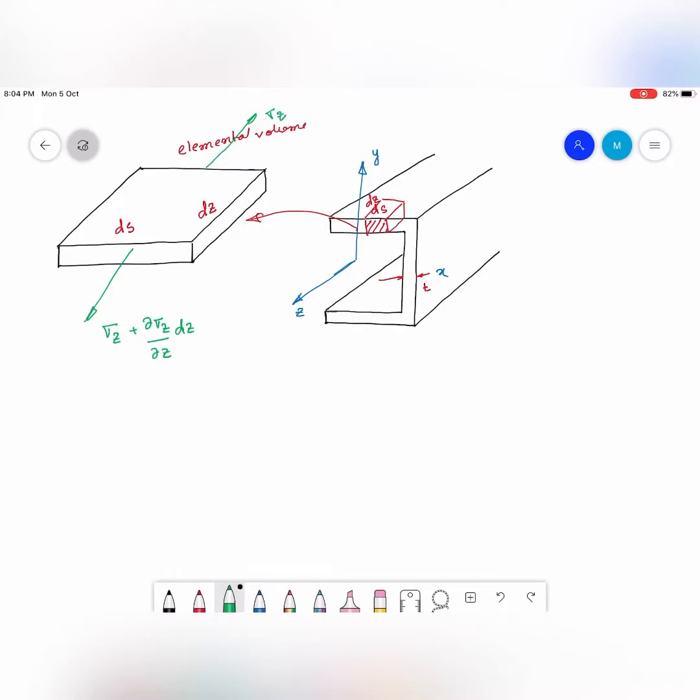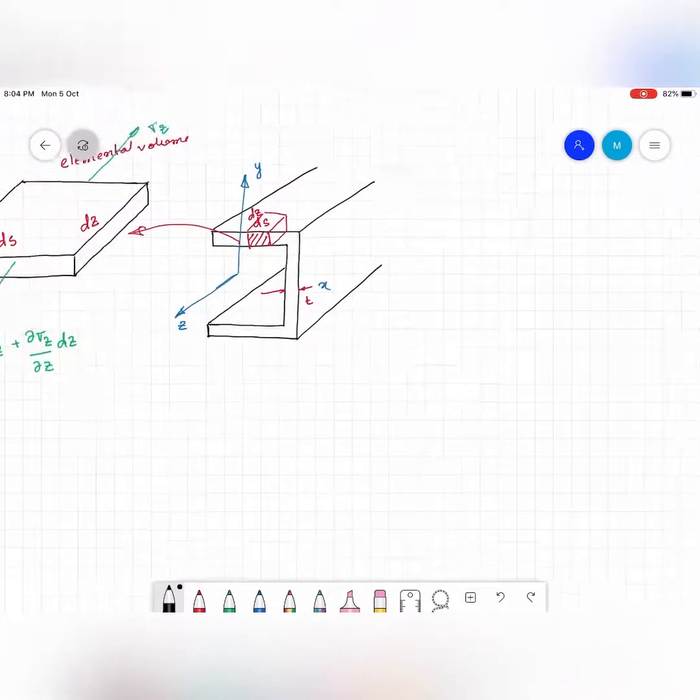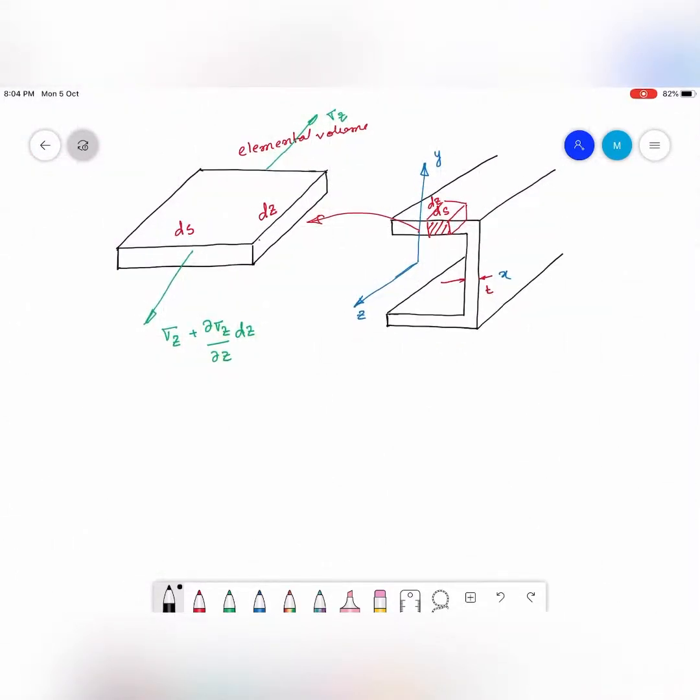Now on these two faces, this face as well as the opposite face to that, we are not going to have any normal stress, right? Because the normal stress is going to happen only in the z direction. Now let us see, apart from normal stress, what are the other stresses there? The other stresses are going to be the shear stress.